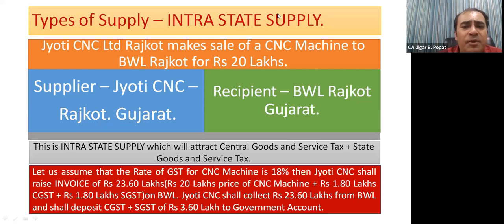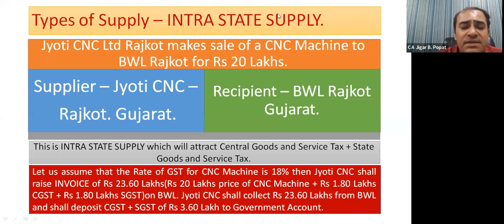So let us now have an example of intrastate. Jyoti CNC Rajkot makes sale of CNC machine to Balaji Wafers Rajkot for rupees 20 lakhs. Now here supplier is Jyoti CNC Rajkot. Recipient is Balaji Wafers Limited Rajkot. Both are in Gujarat. So this is intrastate supply, which will not attract IGST. This will attract CGST plus SGST, Central Goods and Service Tax plus State Goods and Service Tax, in equal proportion, in equal manner. So let us assume that the rate of GST for CNC machine is overall 18%.